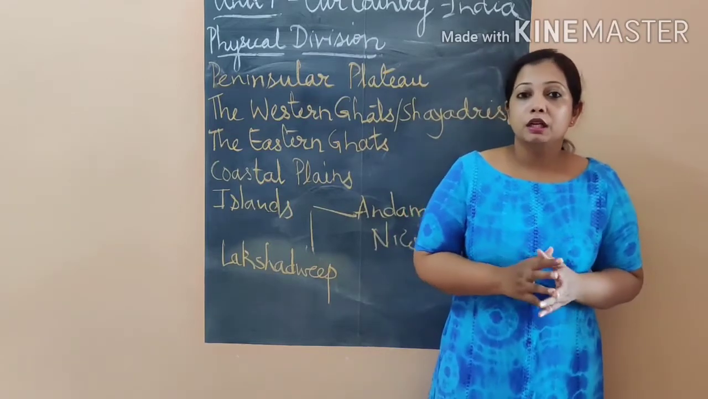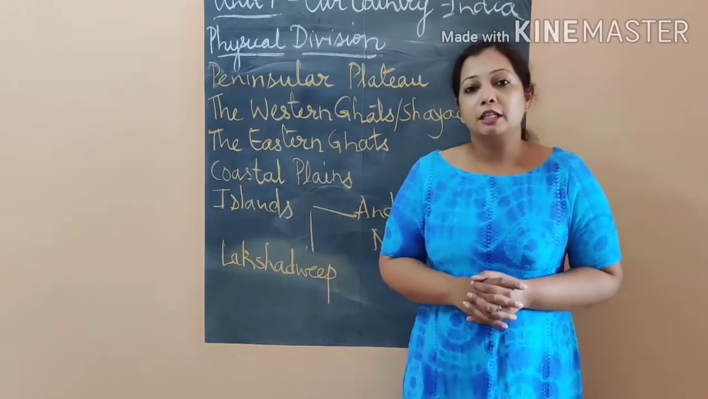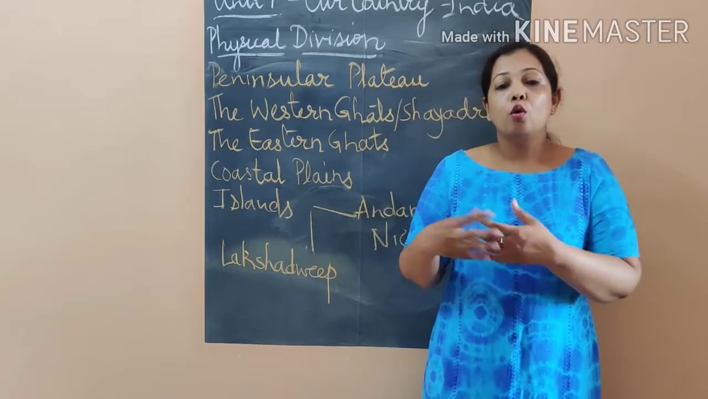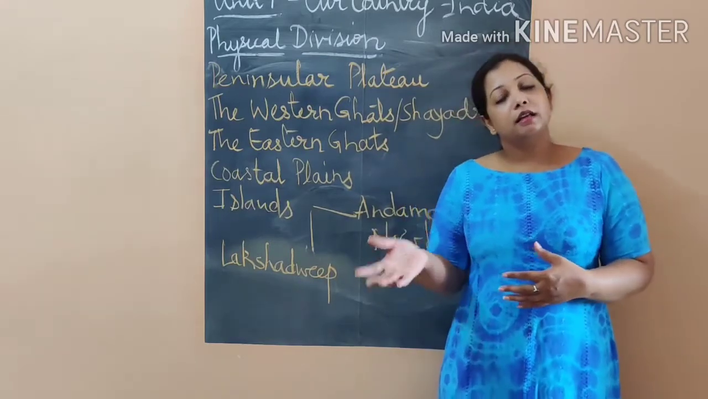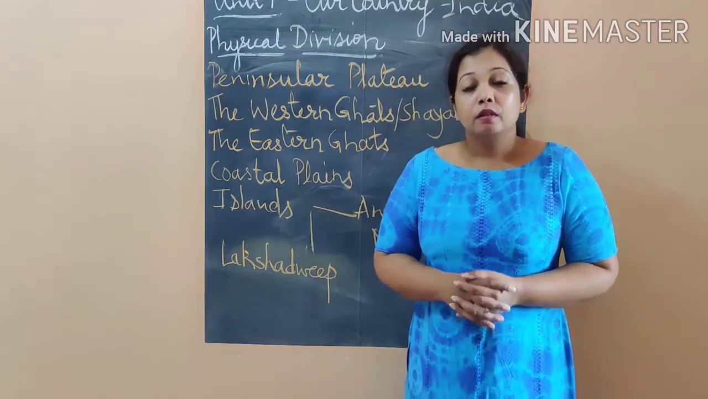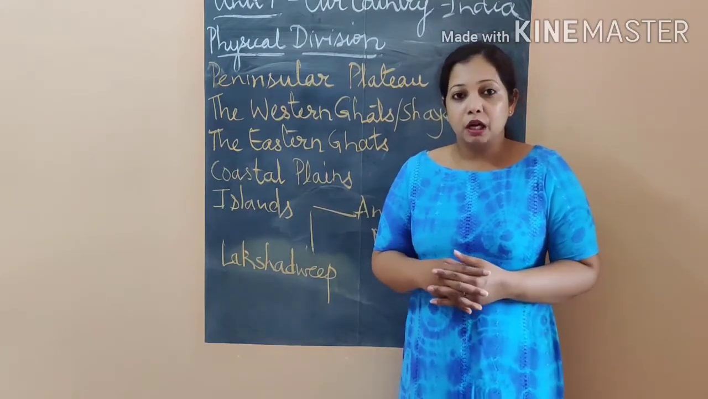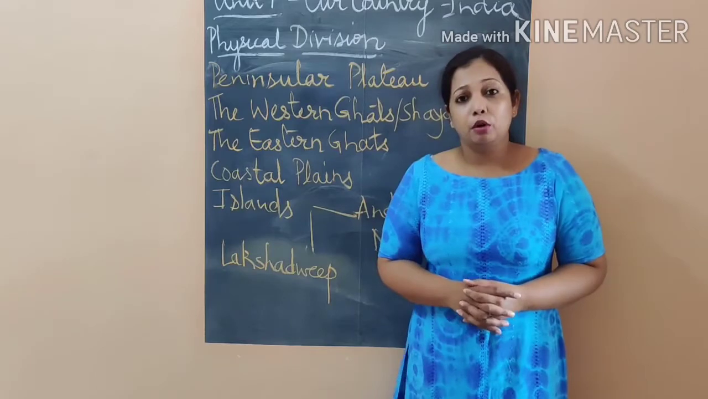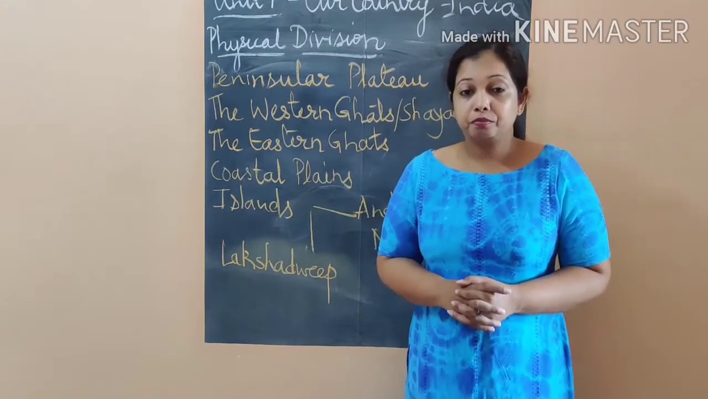So when one polyp dies, it leaves the shell behind, and the other polyps grow over that shell, and again that dies, and again that leaves the shell. Because of that collection of shells, a part of Lakshadweep has become a coral island.